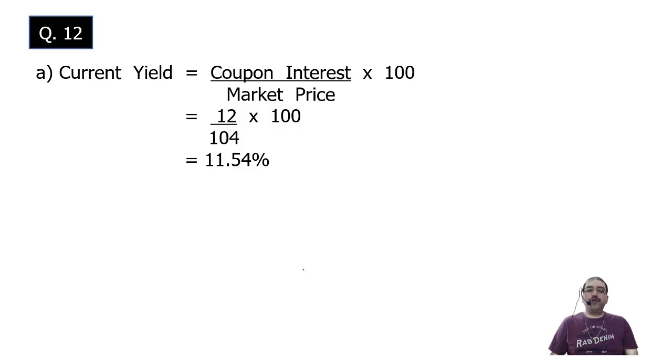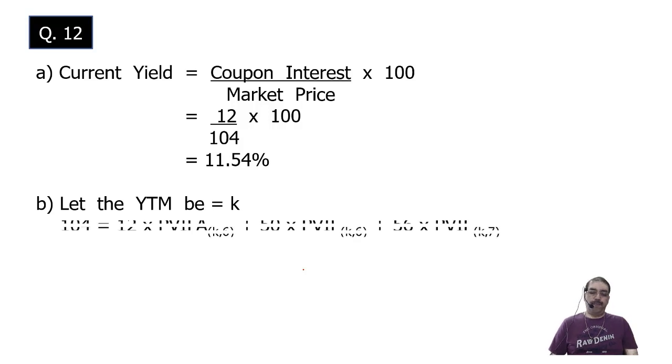Second is calculation of YTM. Let the YTM be equal to K. I do not know what the YTM is. You can take K, you can take R. Common notation is K. Formula: market value or intrinsic value is equal to interest into annuity factor. So market value is 104.